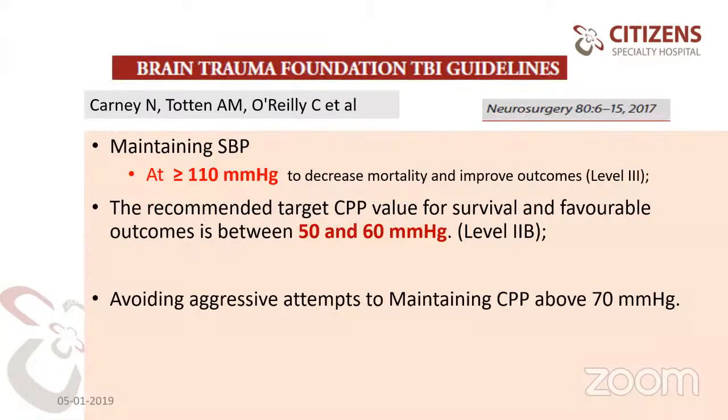So TBI, traumatic brain injury guidelines. Maintaining systolic blood pressure of more than 110 decreases mortality and improves outcome. The recommended CPP, cerebral perfusion pressure, target value is 50 to 60 mmHg. If the CPP is less than 50, it is dangerous, and even more than 60 or 70 is more dangerous.